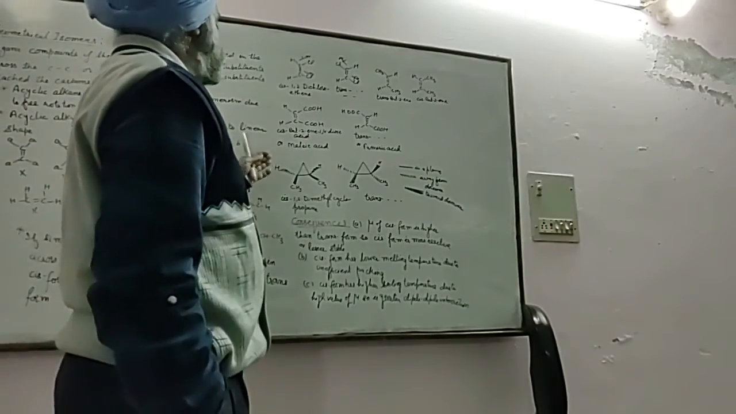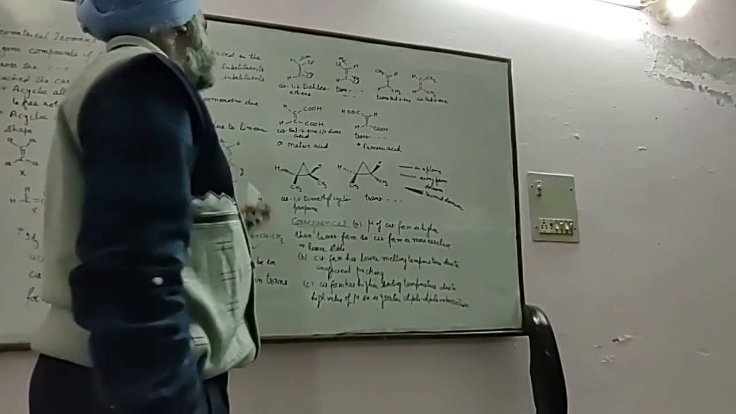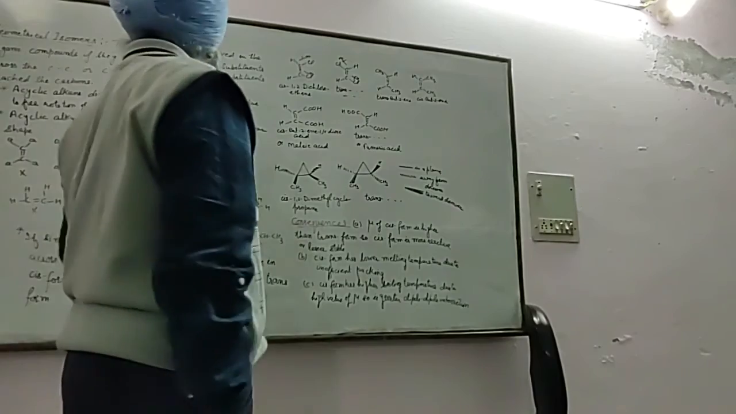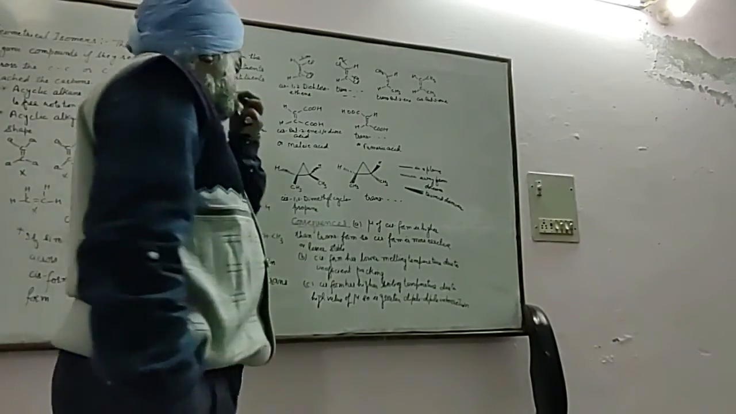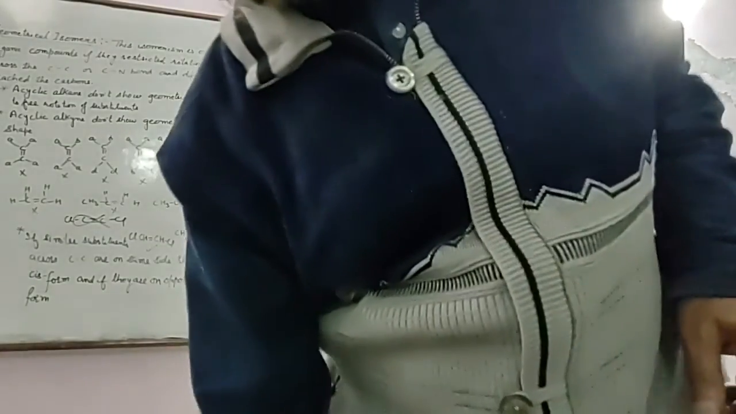In higher classes we will discuss in detail E and Z, syn and anti, but up to plus one class, this is sufficient for you about geometrical isomerism. Next time I will discuss optical isomerism.